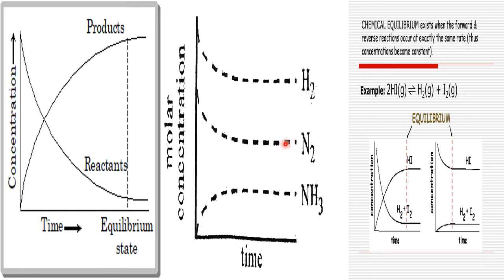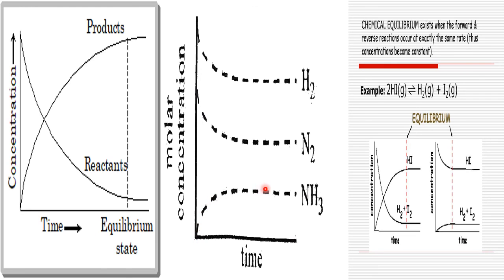So the example is nitrogen reacting with hydrogen giving ammonia. This was the general graph; this is the actual graph. In the beginning, the concentration of nitrogen starts decreasing as time passes. At the same time, hydrogen also decreases because both are reacting. But what about the ammonia? Ammonia was zero in the beginning and slowly increases.